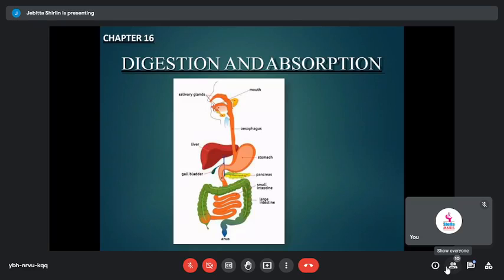And when we look at human beings, they come under this category of nutrition, which is Holozoic. Holozoic is the taking in of a complex mixture of nutrients. Our food is not restricted to one specific nutrient, isn't it? We don't take only carbohydrates, or only proteins, or only fats.